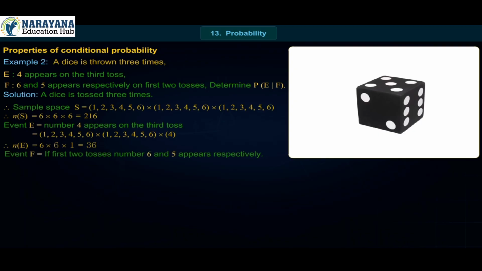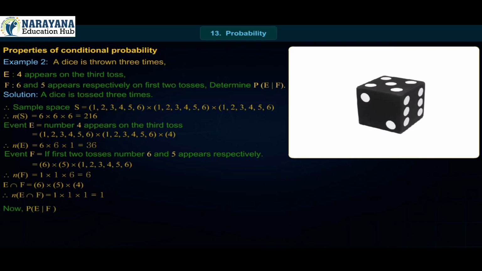Event F, 6 and 5 appear respectively on the first two tosses, is {6} × {5} × {1,2,3,4,5,6}. Therefore, n(F) = 1 × 1 × 6 = 6. E ∩ F = {6} × {5} × {4}. Therefore, n(E ∩ F) = 1 × 1 × 1 = 1.